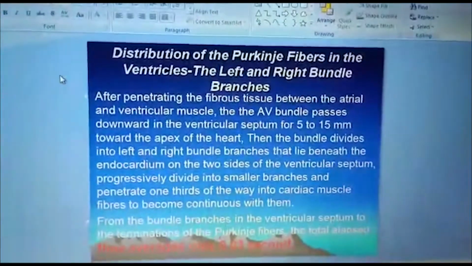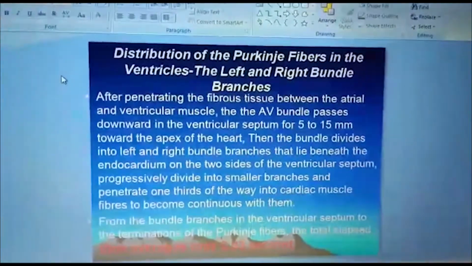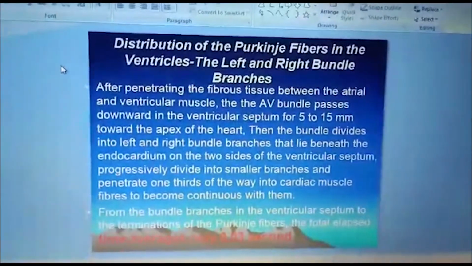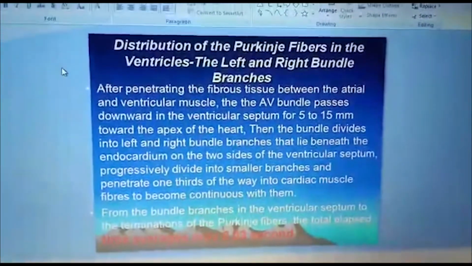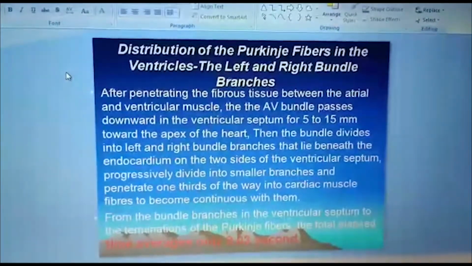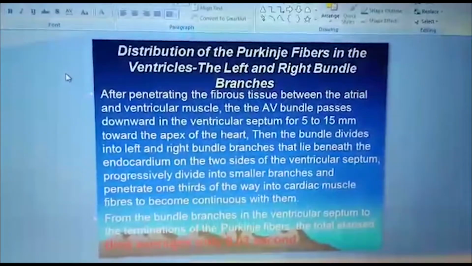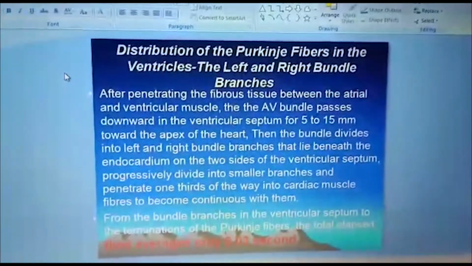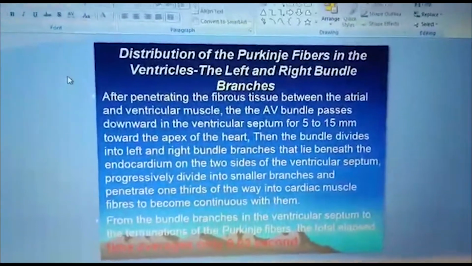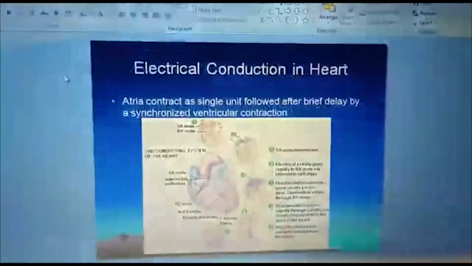From the bundle branches in the ventricular septum to the terminations of the Purkinje fibers, the total elapsed time averages only 0.03 seconds. So here you can see that Purkinje fibers in the conduction system are the most rapidly acting fibers, and they are responsible for the conduction of impulses within no time period.